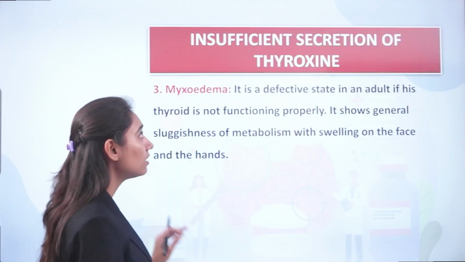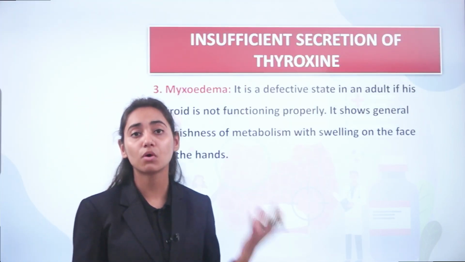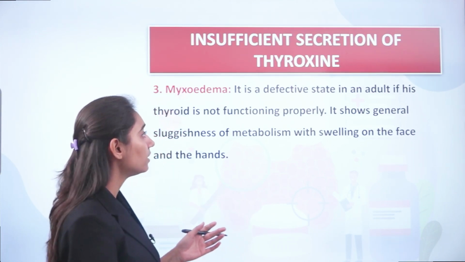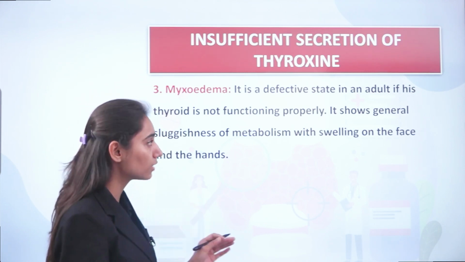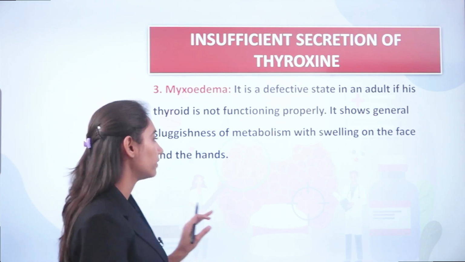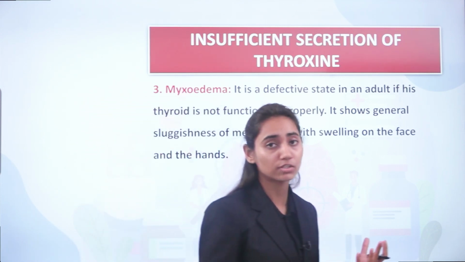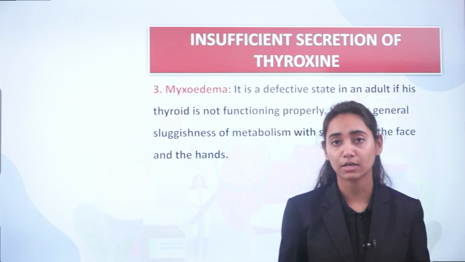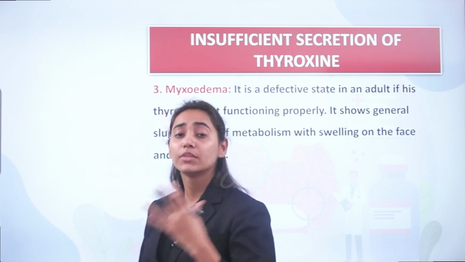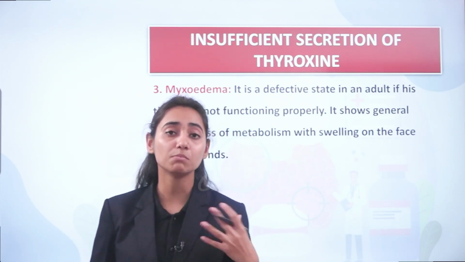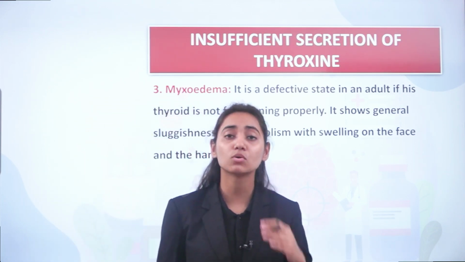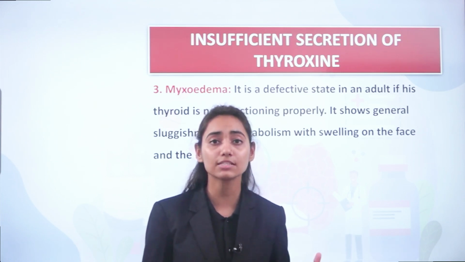Then comes myxedema. Myxedema is a condition which is caused due to under secretion of the thyroid gland. It is a defective state in an adult. If his thyroid is not functioning properly, it shows general sluggishness of metabolism with swelling on the face and the hands. When there is under secretion of the thyroid gland, the metabolic rate is decreased, and the person gains more and more weight. The person can become obese, which can lead to overall swelling of the body. This generalized swelling of the body is known as myxedema.